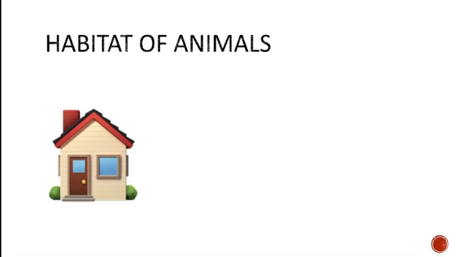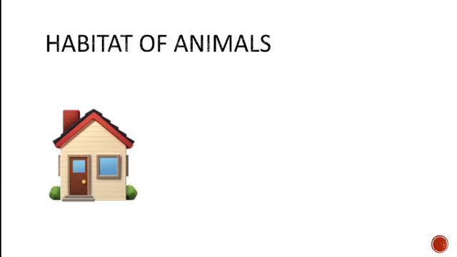Okay, students, so today we will be learning about the habitat of animals. So the habitat is the natural home or the environment where an organism lives. So we say that the habitat is nothing but where the living organisms live.